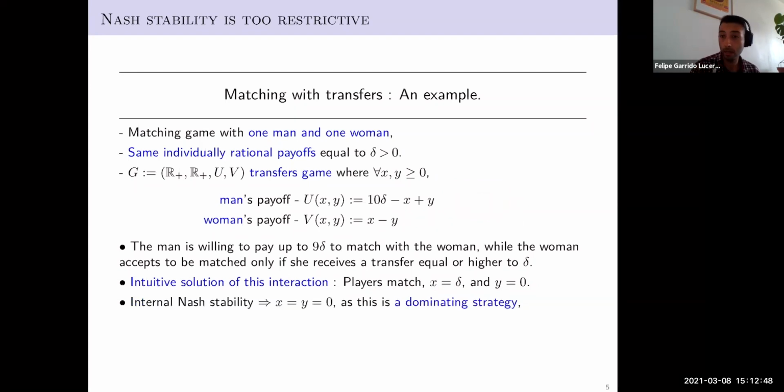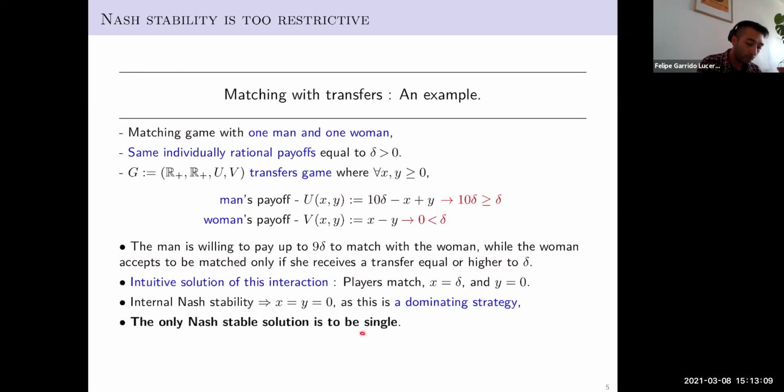However, if we come back to Nash stability, internal Nash stability forces the players to play a Nash equilibrium. And the only Nash equilibrium in this game is to play zero transfers, because any positive transfer is a dominated strategy. Therefore, the only Nash stable solution, the solution that is both externally and internally stable, is to remain single, because without transfer, the woman gets a payoff of zero, and she prefers to leave the couple and become single. So Nash stability is indeed too restrictive, because in this example the players do not match and they do not trade anything.